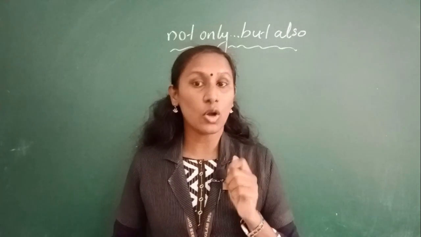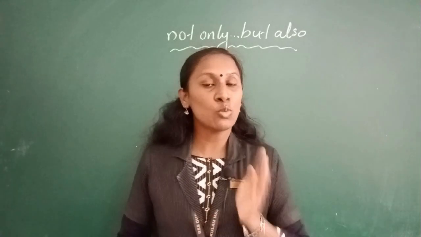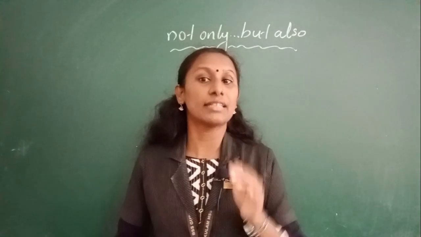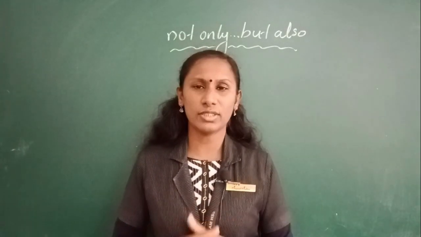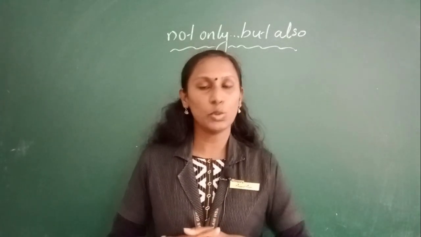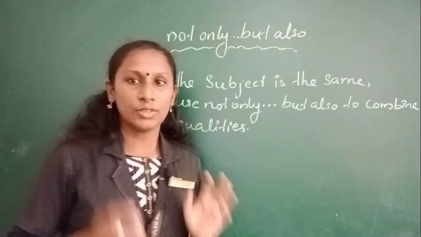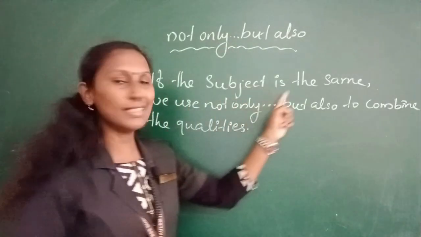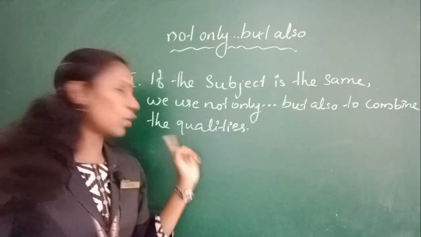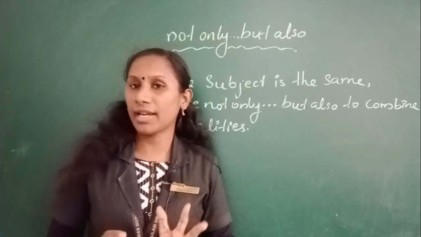Not only but also is a correlative conjunction which always comes in pairs. That is, they relate one part of the sentence to the other. We use not only but also to add emphasis at the beginning of the clause. What is a clause? Clause is a group of words which has a subject and predicate. Okay. So, there are two conditions while using not only but also. So, the first condition is, if the subject is the same, we use not only but also to combine the qualities.